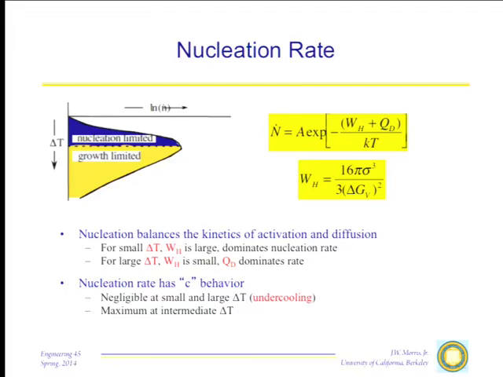As you come down in temperature, because delta GV starts getting bigger, this term drops sharply in magnitude. It appears in the exponential, so the nucleation rate starts shooting up. However, you're going to finally get to a point, I'm oversimplifying a little bit here, but only a little bit, where the activation energy is no longer dominated by the work to form a critical nucleus, but rather by this diffusional activation energy here. When that happens, this is temperature independent, the equation is going to turn around, and the rate of nucleation will go down as we continue lowering the temperature.